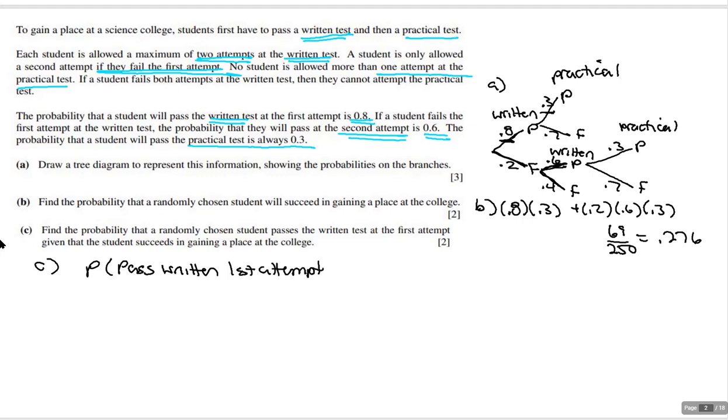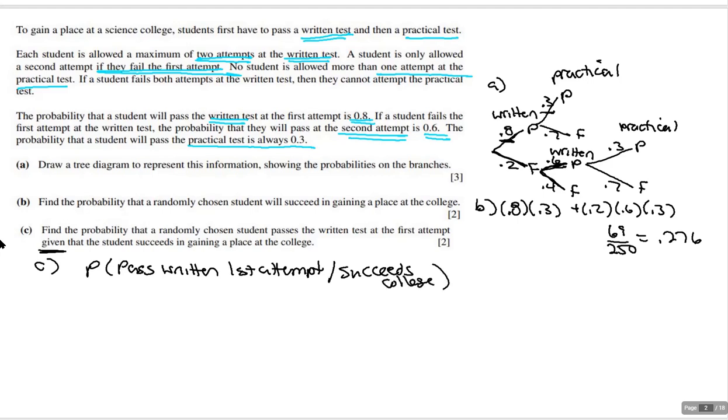And again, I know it's kind of wordy, but I want to make sure it's clear what I'm finding the probability of. And then it's given that the student, now this is what's telling me that we're doing a conditional probability here, given that the student succeeds in getting a place at college. So I'm just going to put succeeds, college.